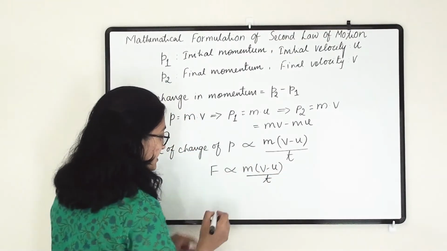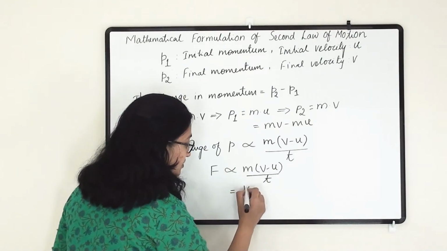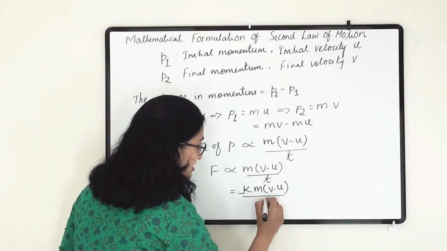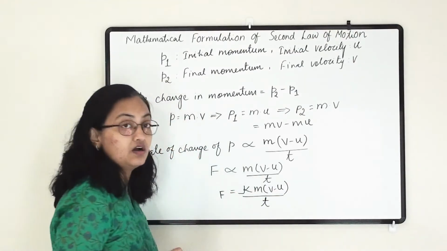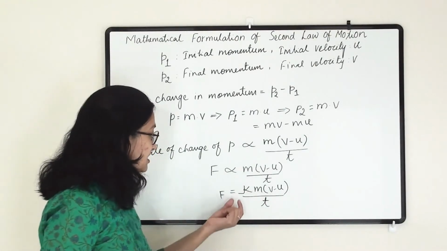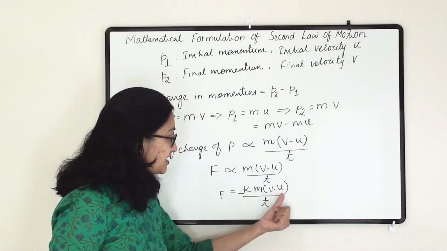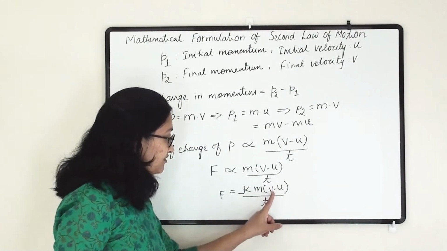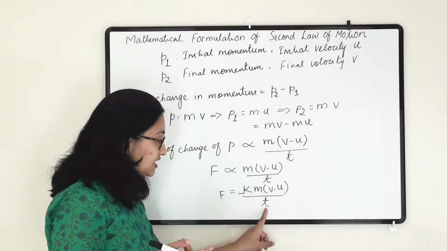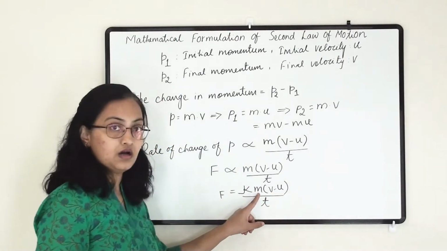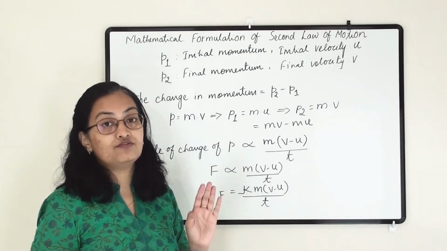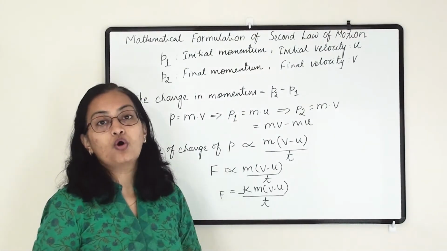Now this proportionality sign I am replacing with k, which is a constant. So F equals km(v minus u) divided by t. So F, which is the unbalanced applied force to change the momentum of an object, equals km(v minus u) divided by t, where v is final velocity, u is initial velocity, t is time, m is mass and F is the unbalanced applied force to change the momentum of the object.